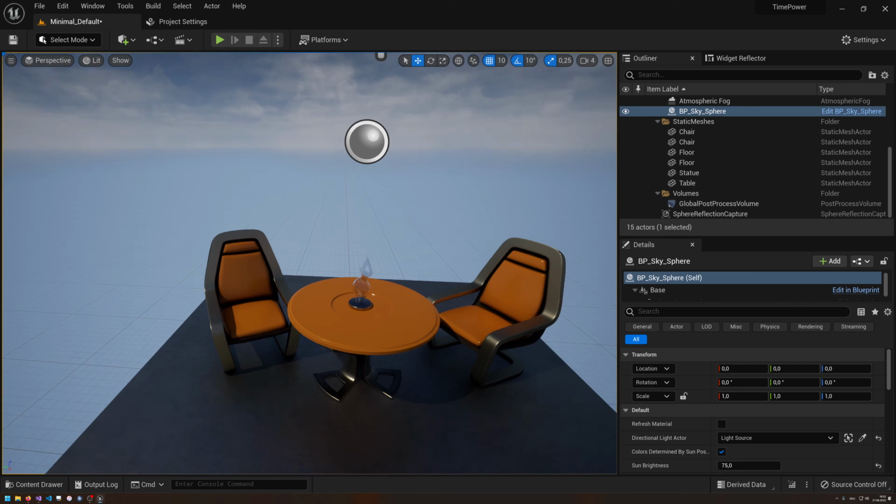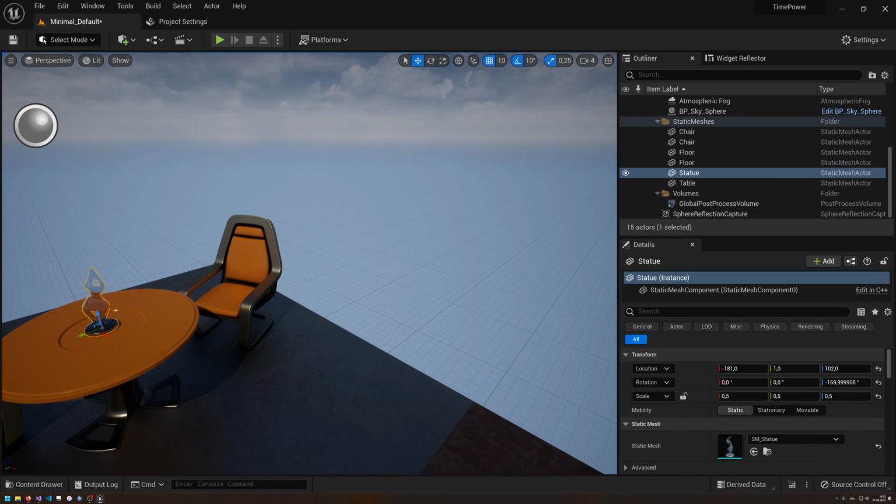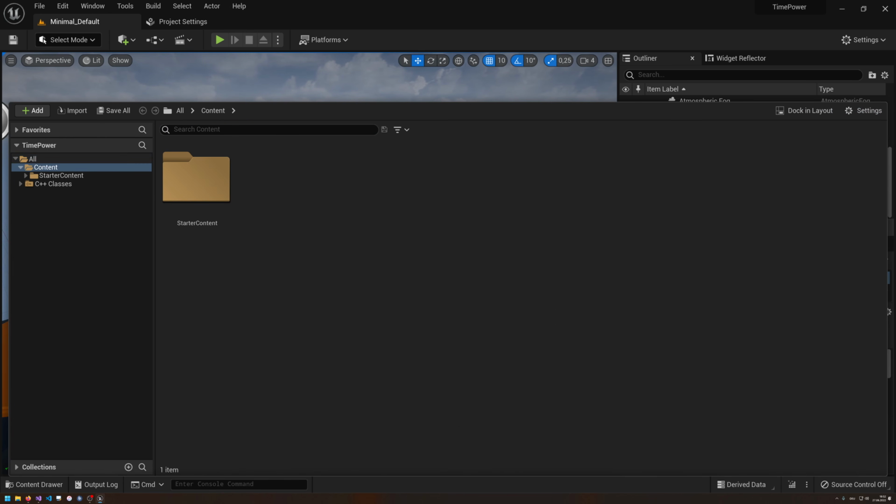Actually, the statue is bad because you cannot really determine the direction it's moving. A train would be nicer. So we're going to try to do this. I think this is going to be okay for blueprints.